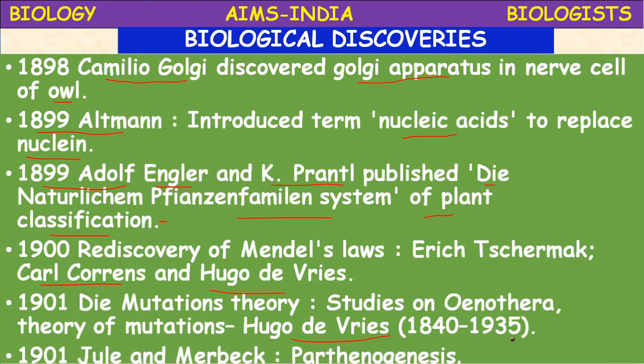In 1901, Jolly and Marbeck described the phenomenon of parthenogenesis. Parthenogenesis is a kind of reproduction from an ovum without fertilization.